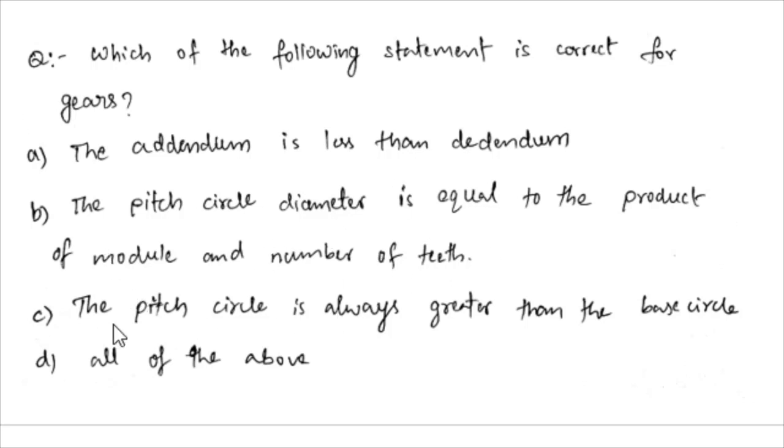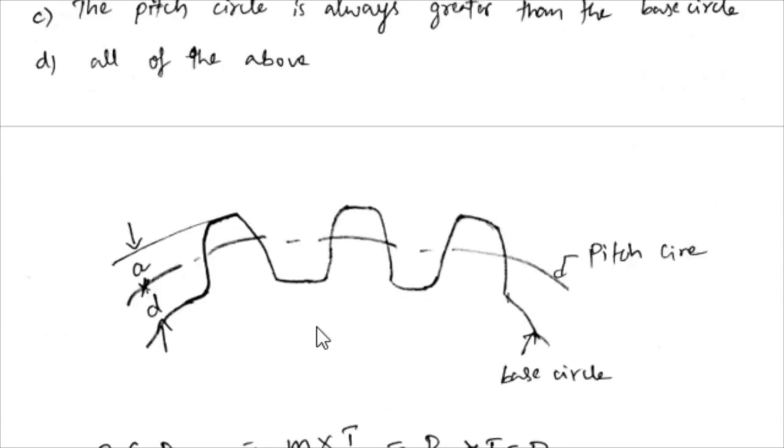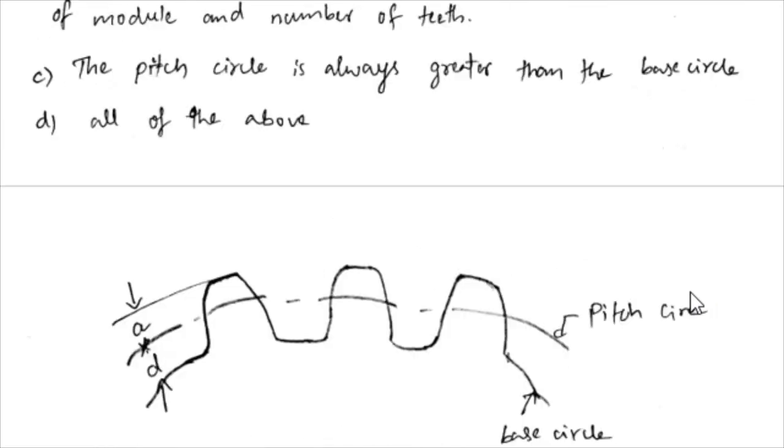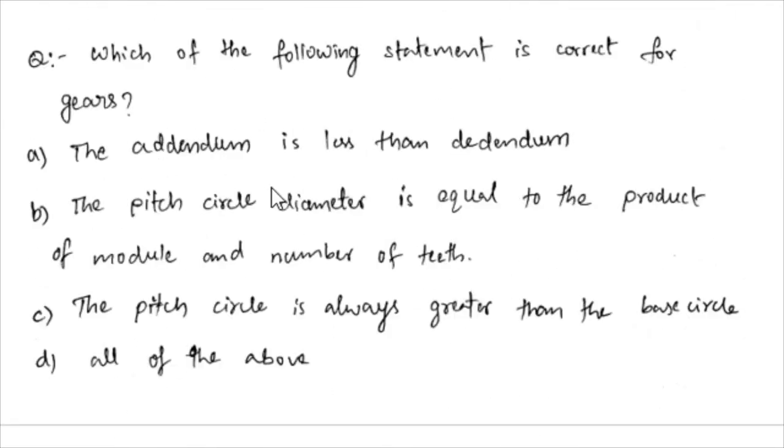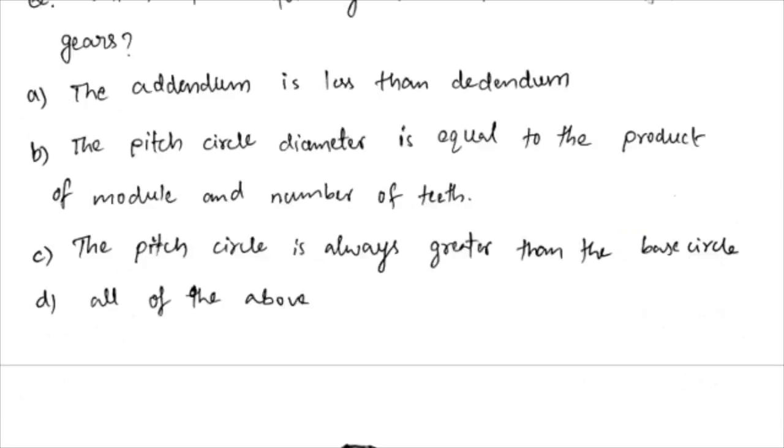And you see the third one, the pitch circle is always greater than the base circle. So yes, this one is the pitch circle and this one is the base circle. So the pitch circle is always greater than the base circle. So all these options are right, and you can say that all of the above is right. So option D is the correct choice for this given question.